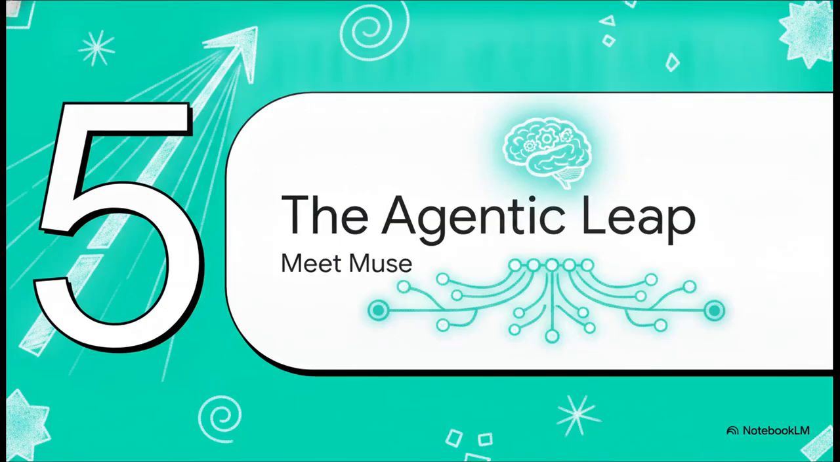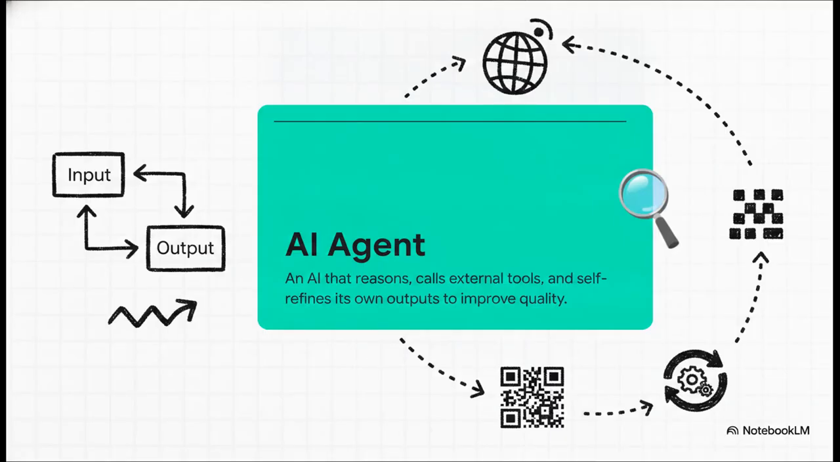Section 5. The Agentic Leap with Muse. Up until now, we've basically been talking about standard generators. You give an instruction, it gives an output. But Muse Image is what's known as an agent. What that means is it doesn't just blindly execute a prompt, it actually reasons.